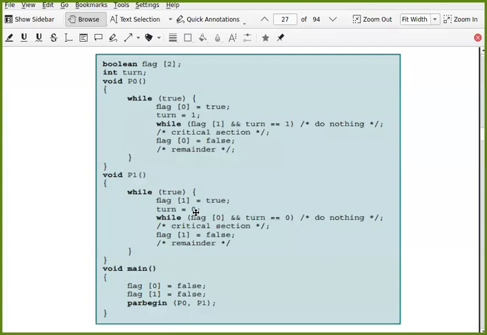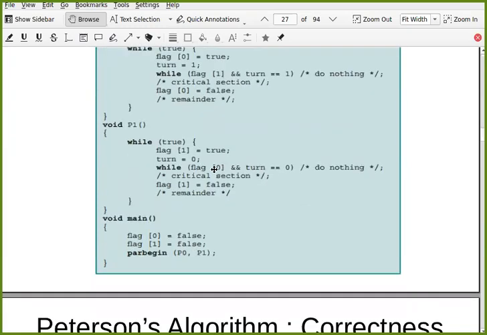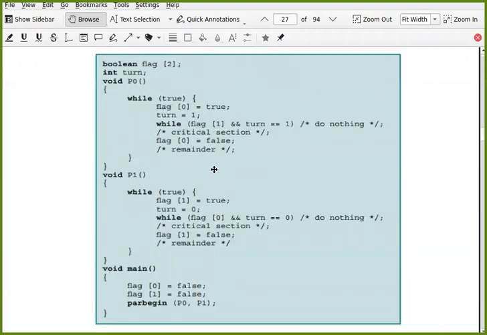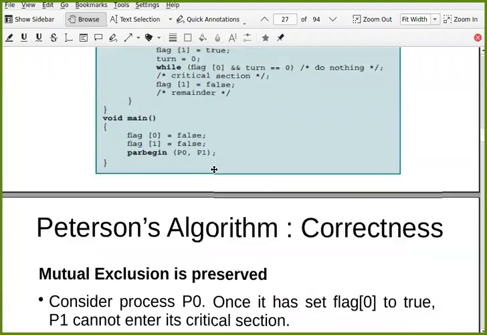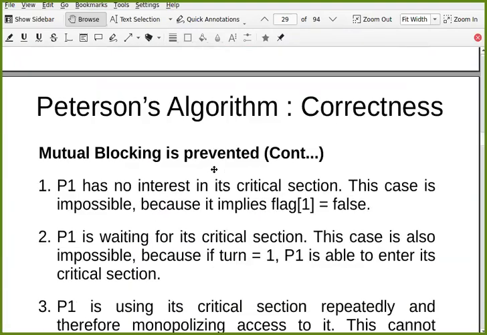So when it sets turn equal to 0, it will proceed only when this process says, okay, it is your turn. So if P0 is interested and waiting, P1 cannot monopolize the critical section. It cannot again and again enter into a critical section without giving chance to P0. So all these exhaustive cases are cancelled out. I mean, they are not possible, and it guarantees there is no blocking, and it guarantees mutual exclusion.